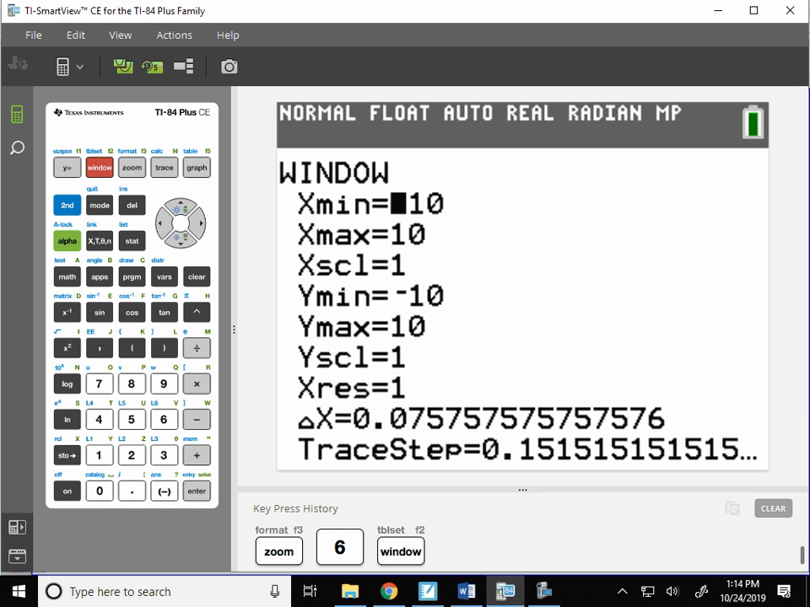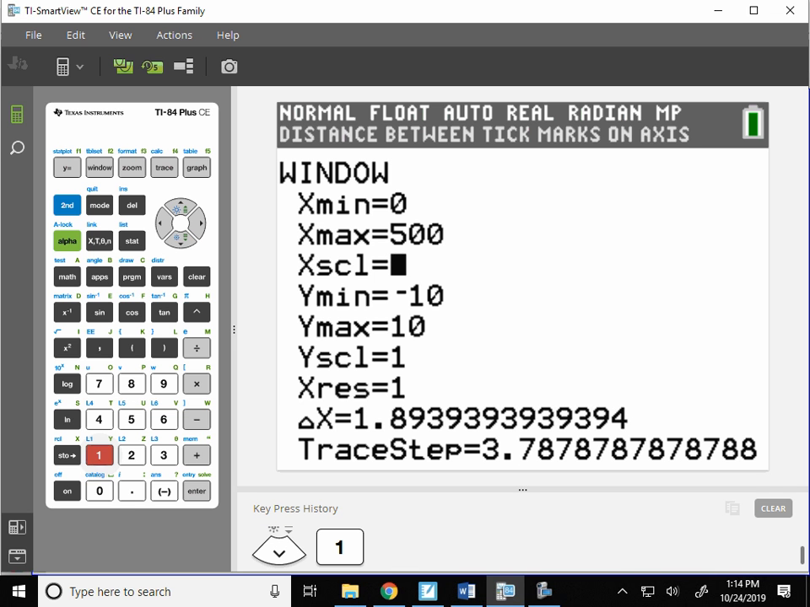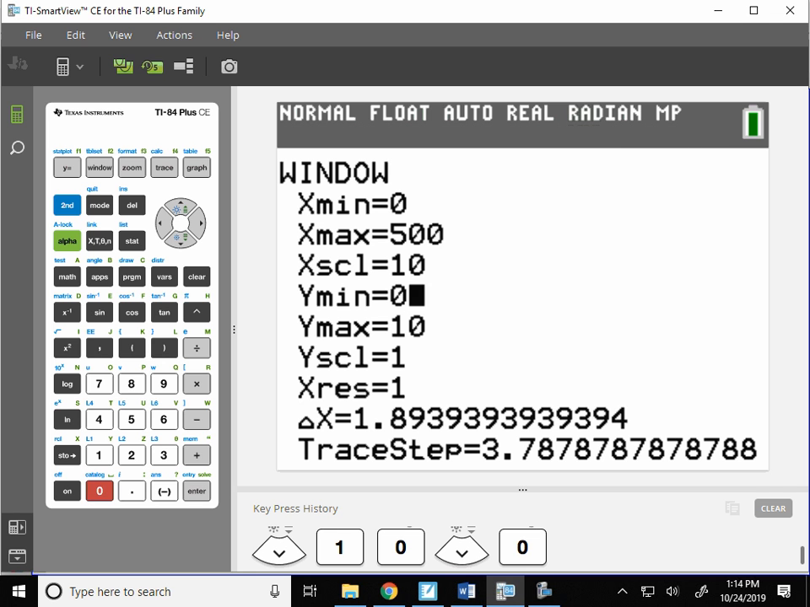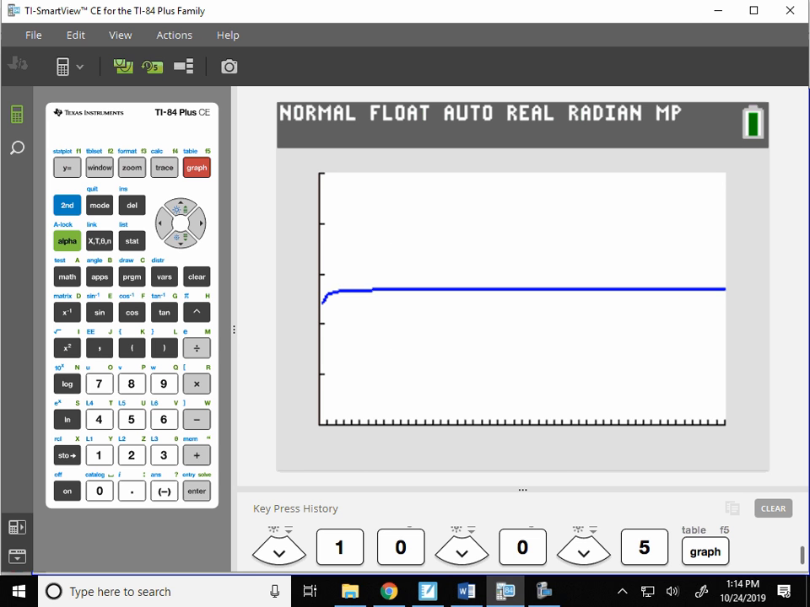Let's hit window and all change it together, because I'm going to tell you how to change the window. The x min, I'm going to go from 0, and let's make the x maximum 500. And the scale, let's go by 10s. Now the y minimum, we're going to go from 0 to 5, and just go by 1s. Then you can hit graph. That's what we're focusing in on.